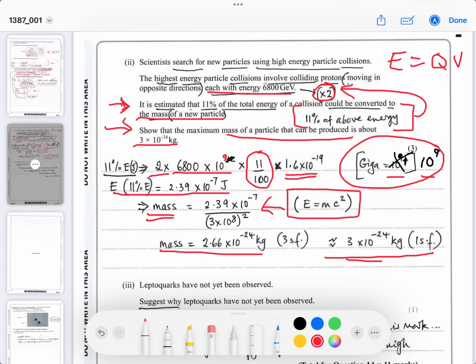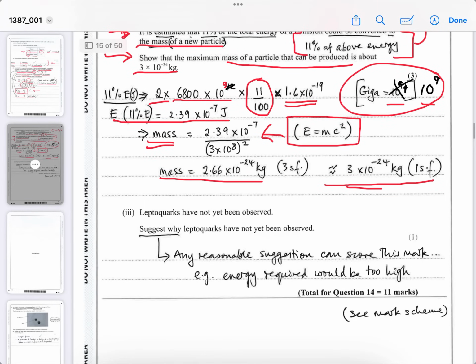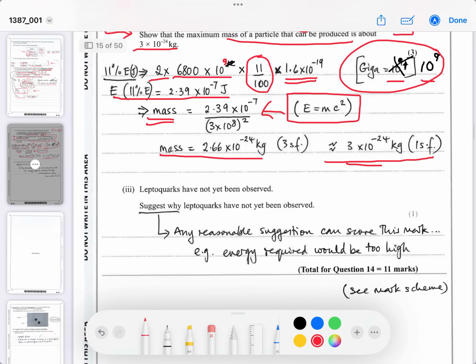Okay? So it says then, the final part of this question, leptoquarks have not yet been observed. Well, I wonder why. Suggest why they have not yet been observed. Any reasonable suggestion can score this mark from the mark scheme. So, the mass is too high, basically. The energy required to produce such a mass would also be very high.